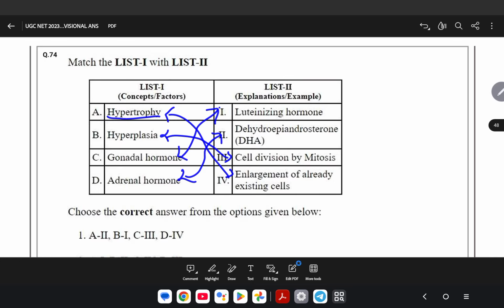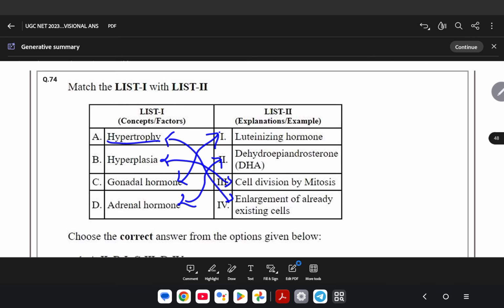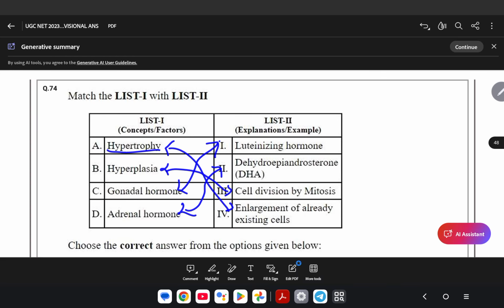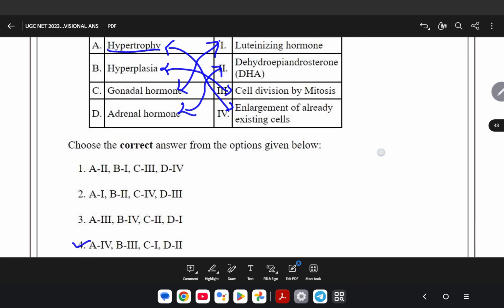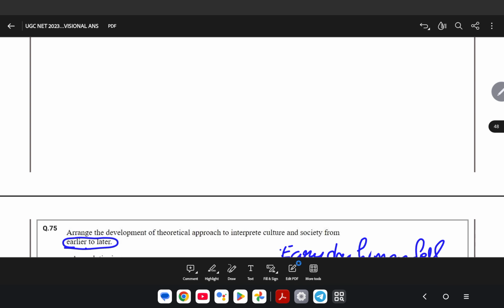We have to match list 1 to list 2. Hypertrophy: enlargement of the already existing cell. Hyperplasia: cell division by mitosis. Gonadal hormone: luteinizing hormone. Adrenal hormone: antidiuretic hormone, DHA. The correct option is 4. Let's move on to the next question.